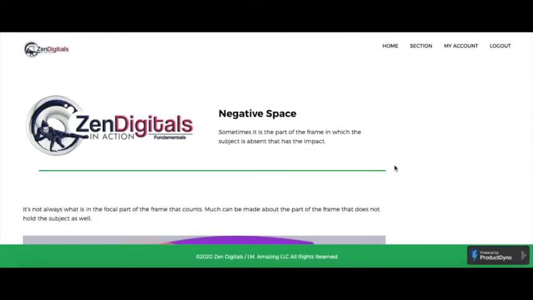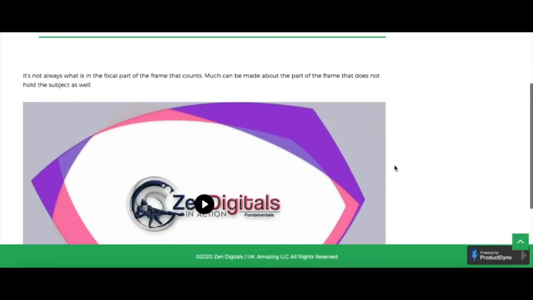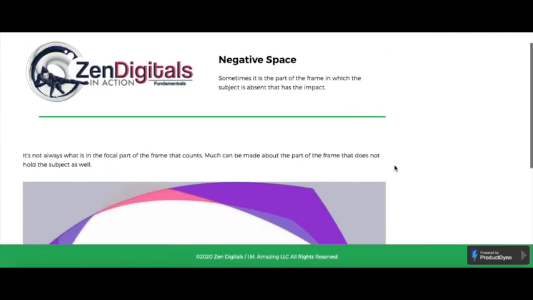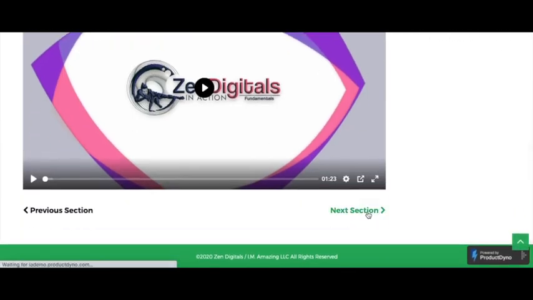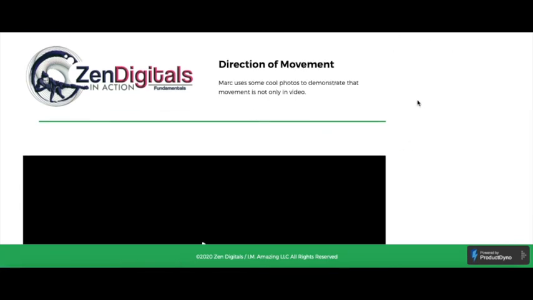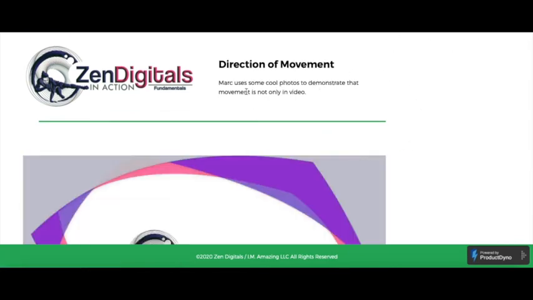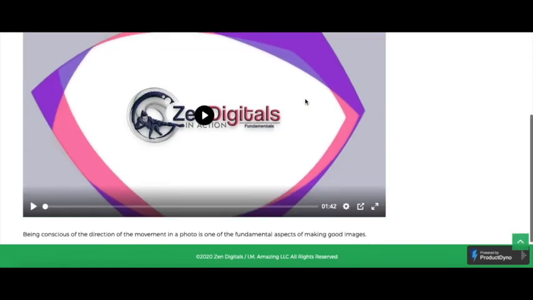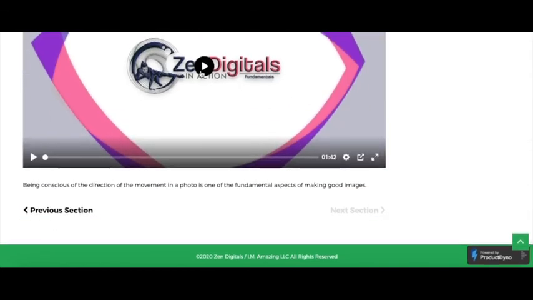In negative space, it's not always what is in the focus part of the frame that counts. Much can be made about the part of the frame that does not hold the subject as well. So that is what you're going to learn in negative space. And let's click next section, direction of movement. Mark uses some cool photos to demonstrate that movement is not only in videos. Okay, so you can click this button and watch this video.